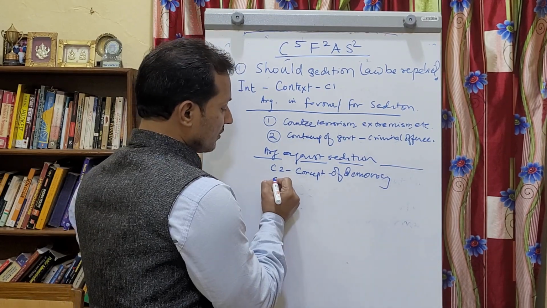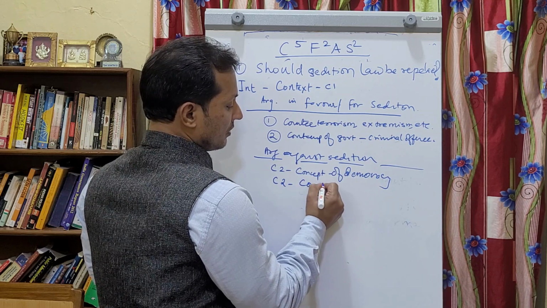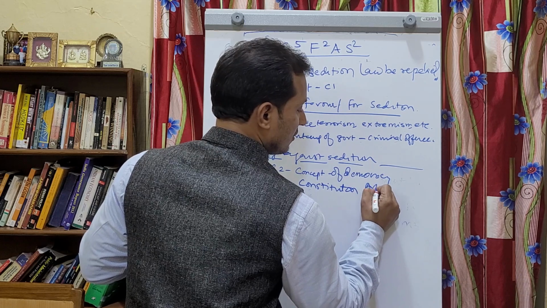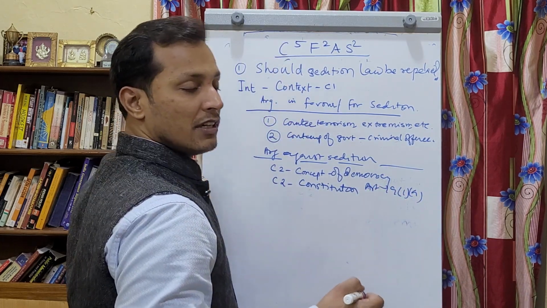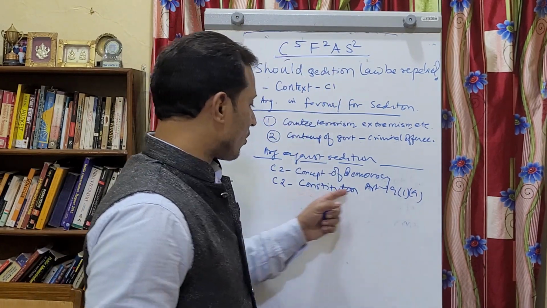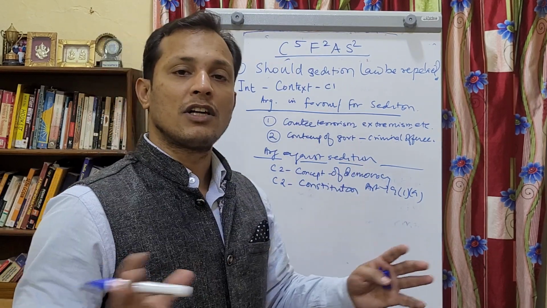Then we have to write C2. C2 basically is Constitution. Here you mention Article 19(1)(a), which gives you the right to freedom of speech and the right to freedom of expression. So this law and sedition are counter to each other.